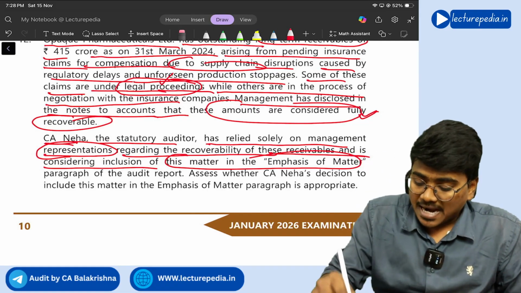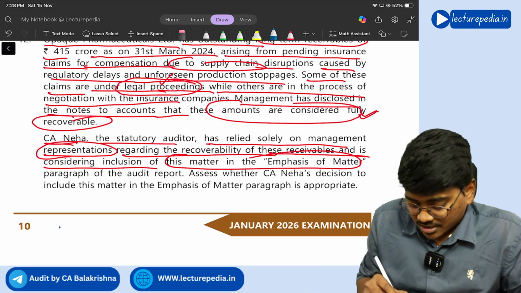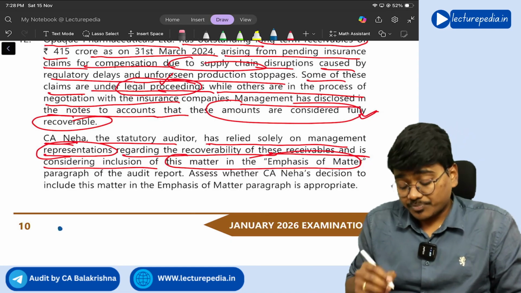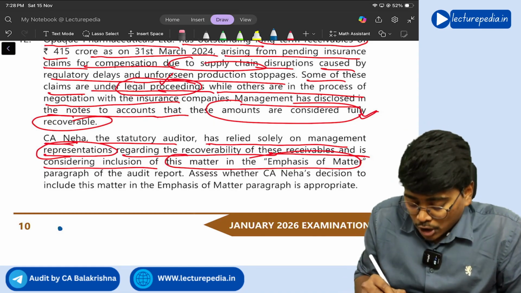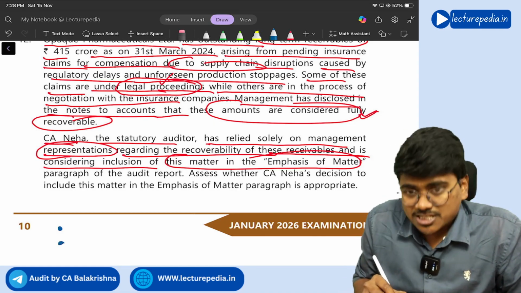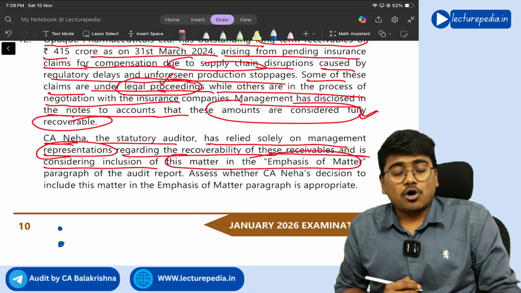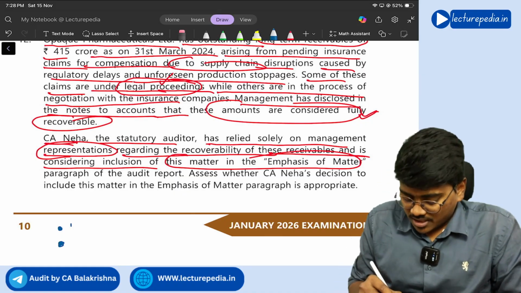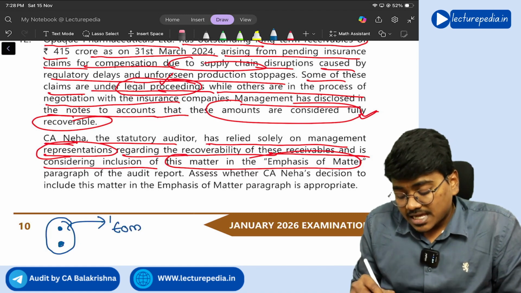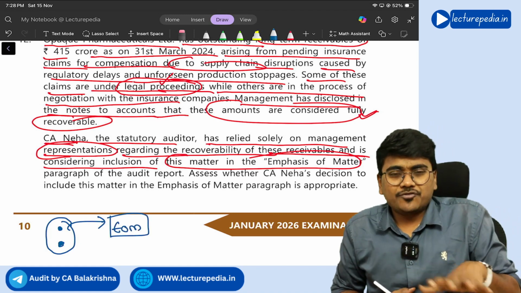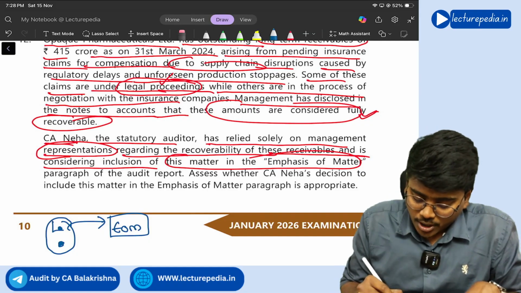If the matter is properly disclosed in the financial statements, and there is proper audit evidence that there are no misstatements with respect to this particular matter that is already there in the financial statements. If these two things are there, then you can emphasize that matter in the emphasis of matter paragraph. But if you observe in this situation, first point is there.